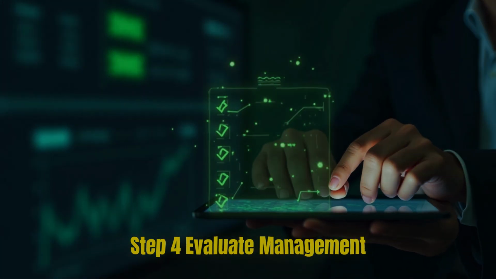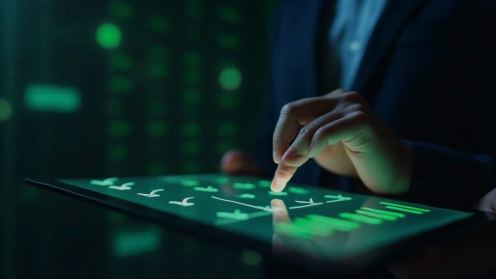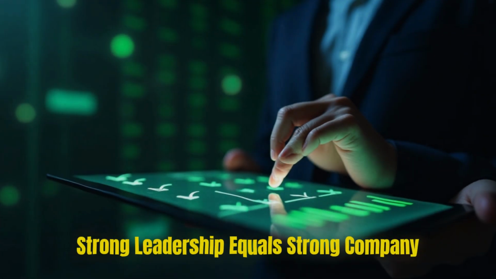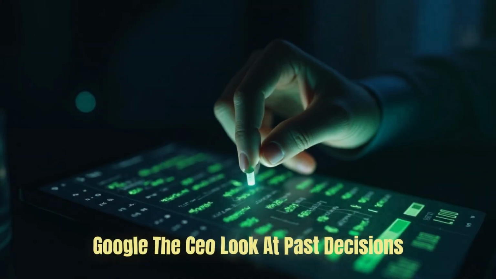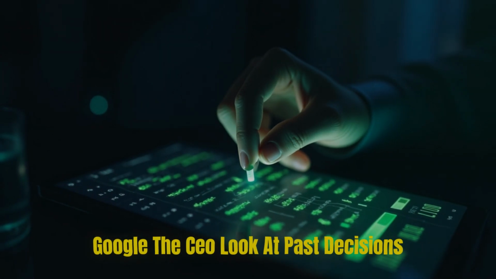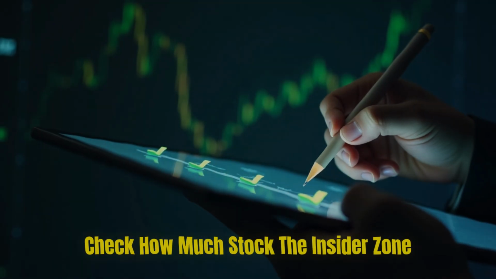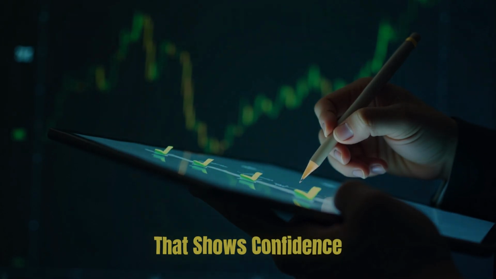Step 4. Evaluate management. Strong leadership equals strong company. Google the CEO. Look at past decisions. Check how much stock the insiders own. That shows confidence.